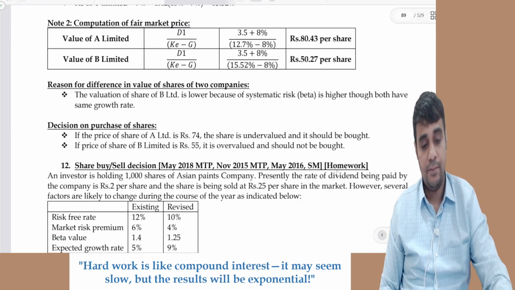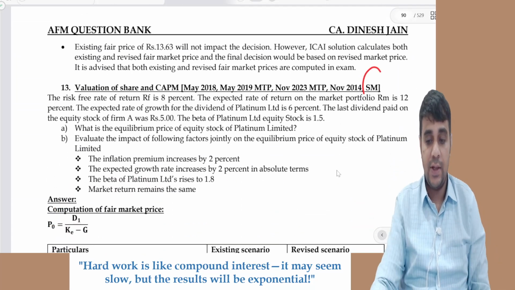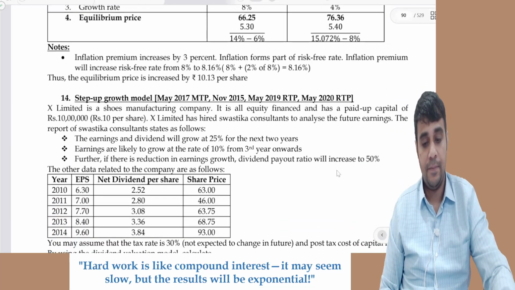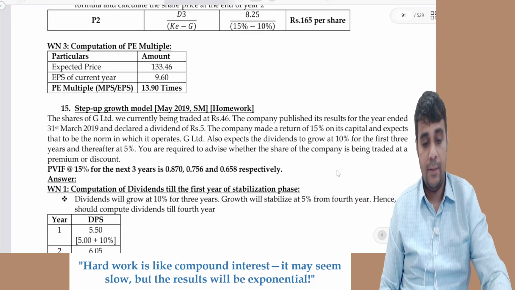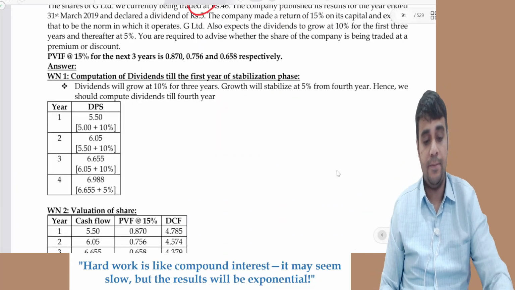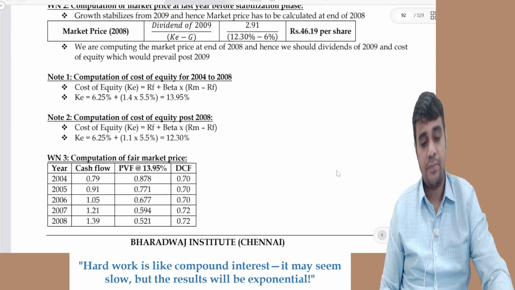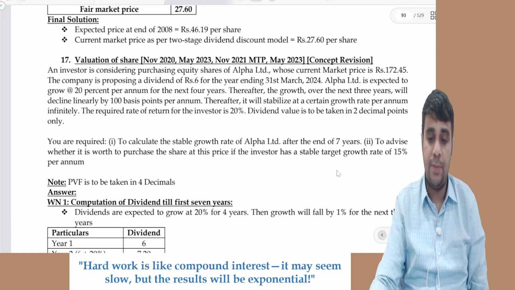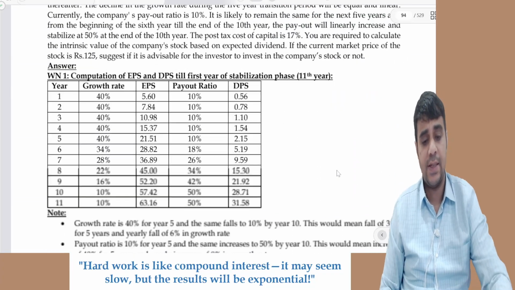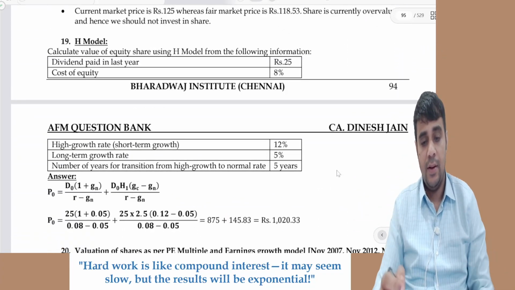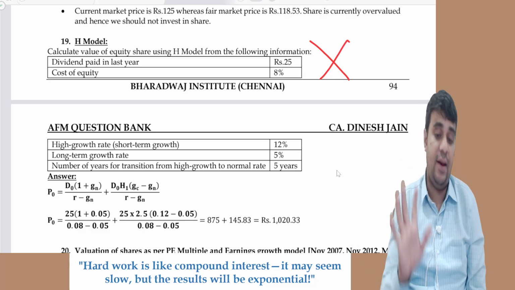Ignore it. Study mat word is there, cover it. Study mat word is there, cover it. You can ignore it. Study mat word is there, cover it. You can ignore it. Concept revision word is there, cover it. Concept revision word is there, cover it. Ignore it. So this is how you can do selective prioritization.